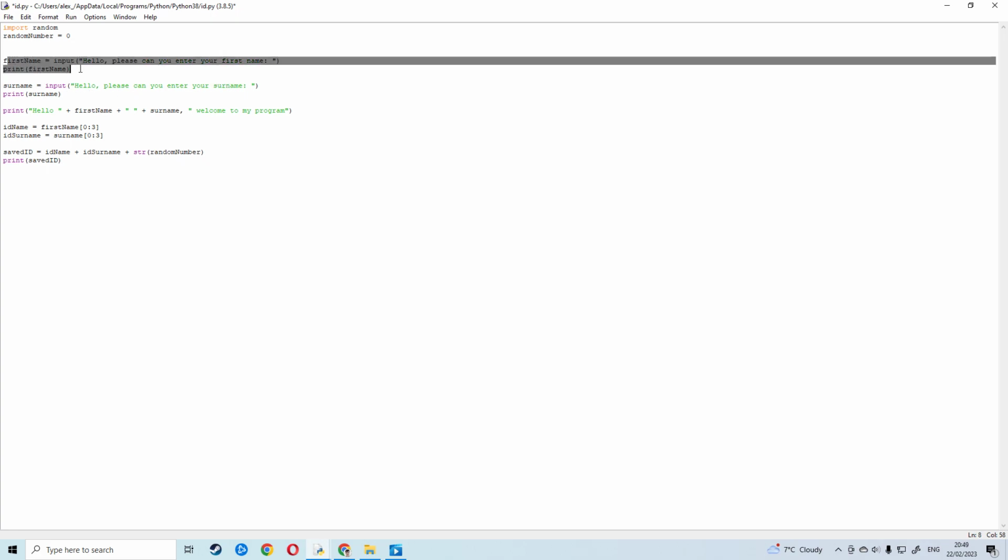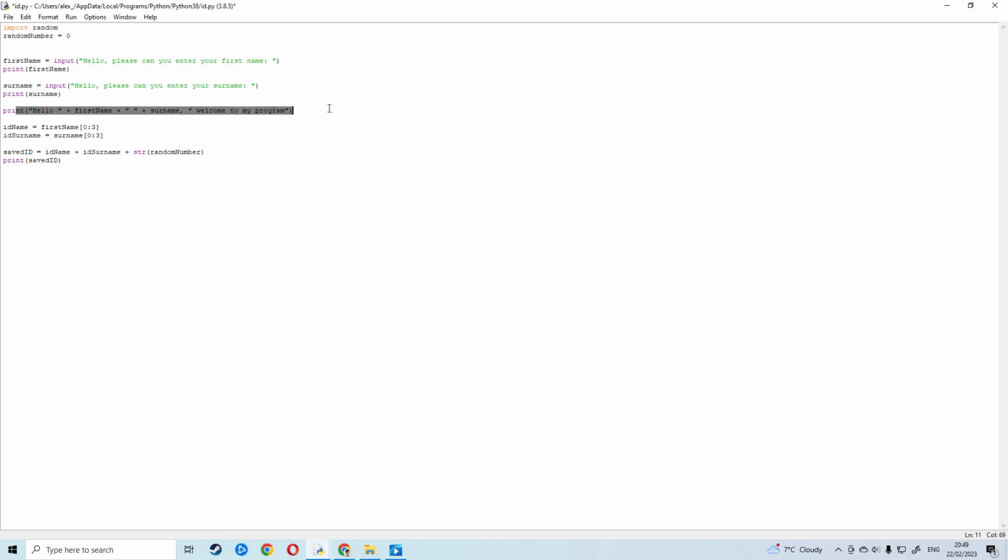You can even ask them completely different questions, so make sure when you go through yours, ask them different questions to make up your generated ID. The other thing you can do as well is give it a different chopping amount, so how much you're going to chop out. You could try and change that. You could do 1 to 3, 1 to 2, 0 to 5, whatever you want, and it will chop a different part of your user's input.